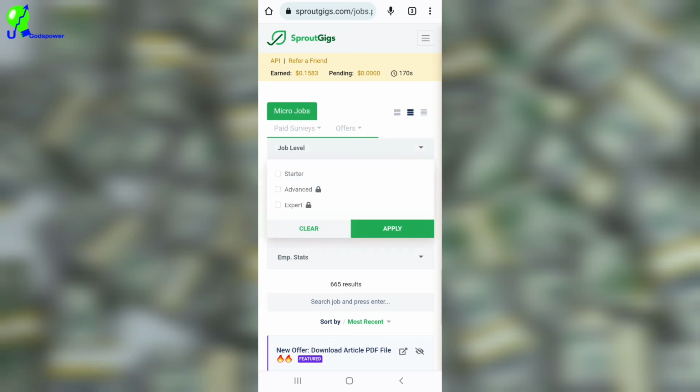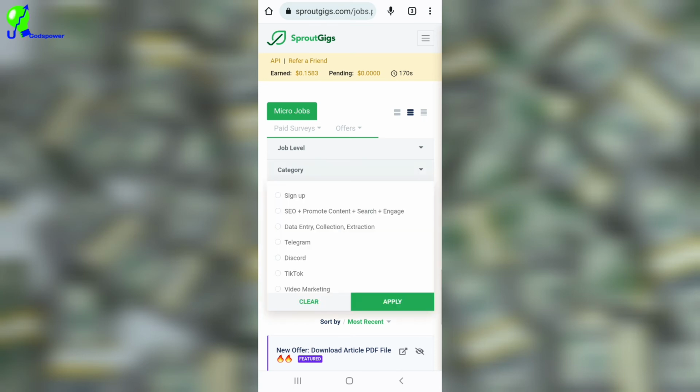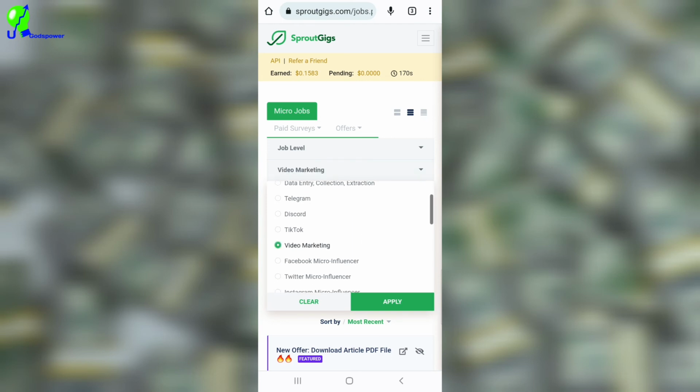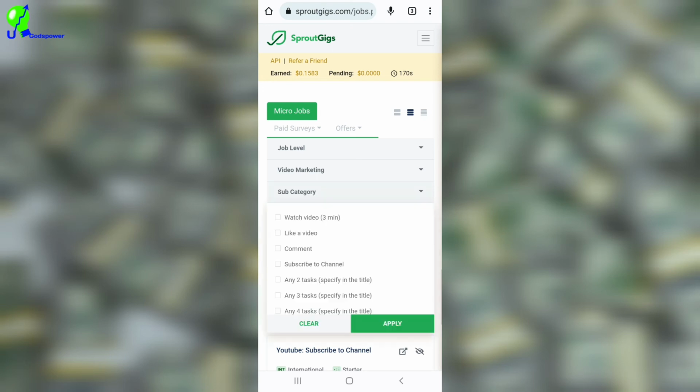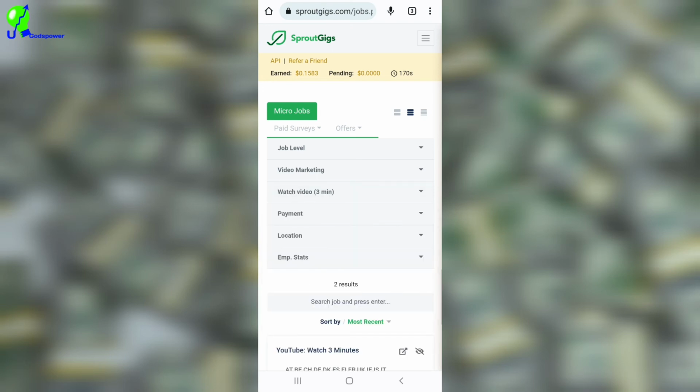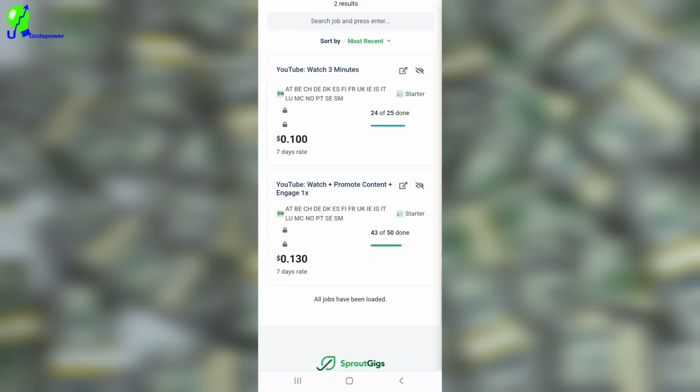Let me say you want to just focus on others. You want to make it a startup. You want to do tasks for startup people, that is new users. You can do that, and you can select it by category too. You can say, okay, you want things like video. You click on that, go down again, click on the subcategory, and you can say, okay, watch videos, and you click on apply. And if you scroll down here, you can only find tasks of people asking you to watch videos.